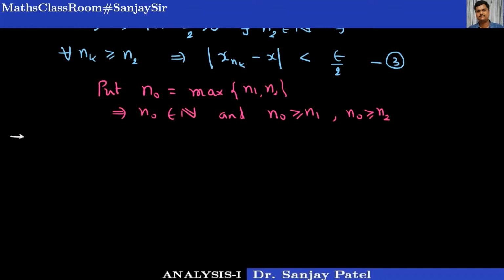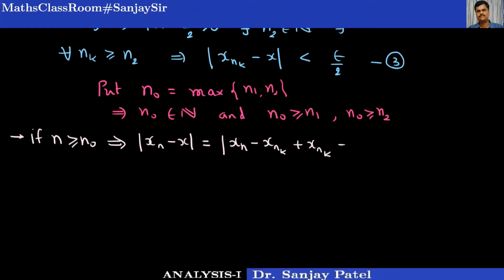What I am going to do next is this: if n is greater than or equal to n0, then the difference xn minus x is equal to, I can write this as xn minus xnk plus xnk minus x.